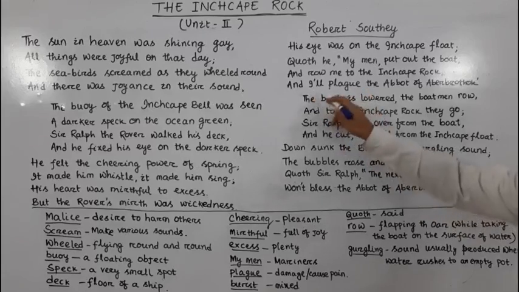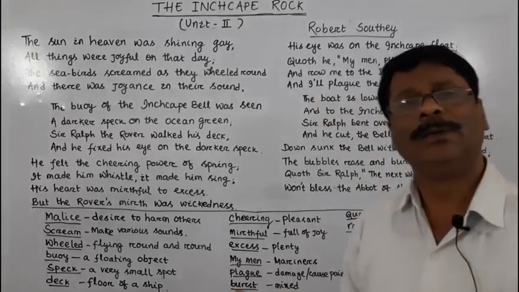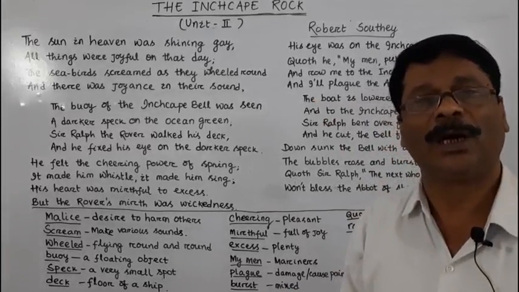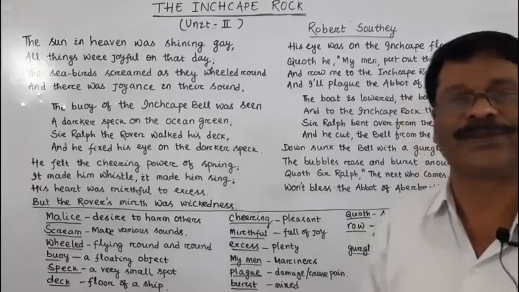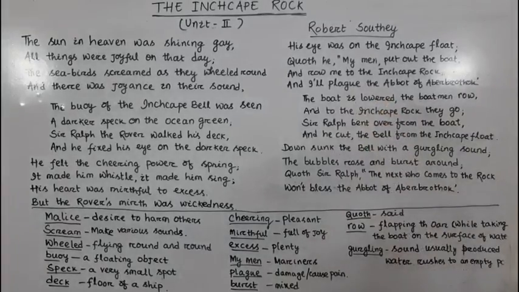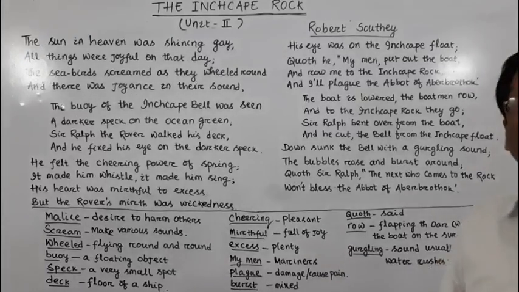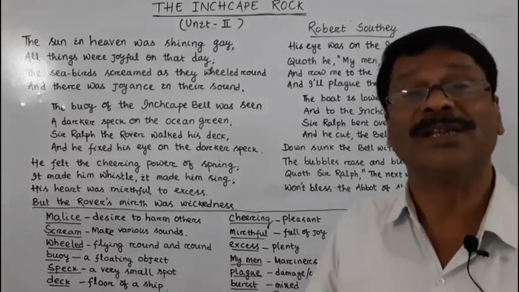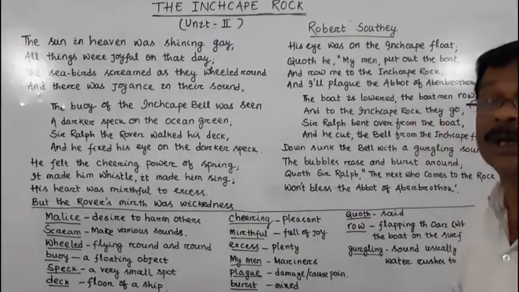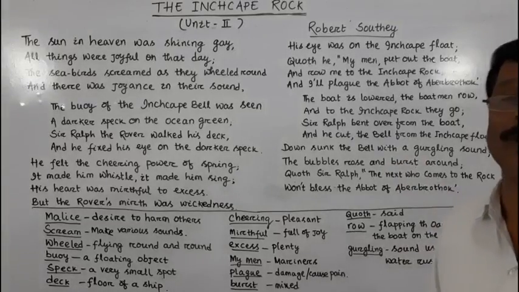I will plague. He wanted to damage. Here plague is also a disease usually caused by the bite of rats. But here, plague is used as a verb. It is not used as a noun. As a noun, it is a disease. But as a verb, it means to damage or disrepute. What? Good name and fame of the abbot of Aberbrothock.